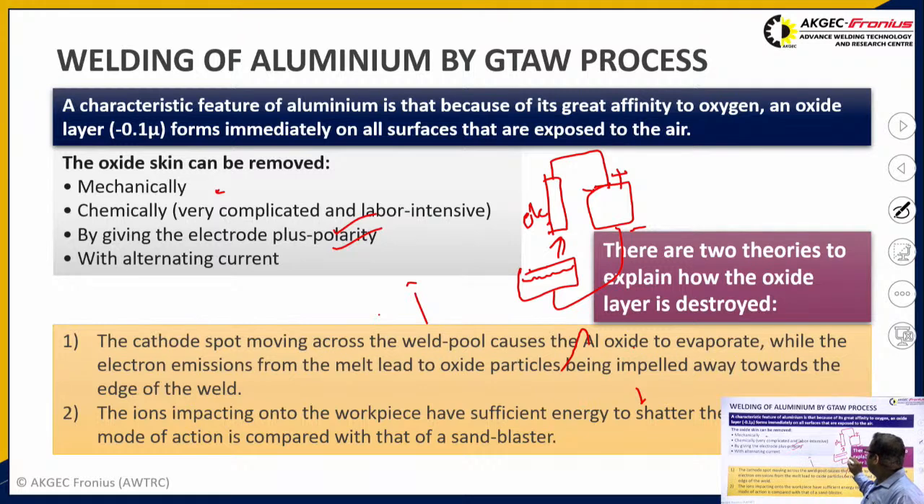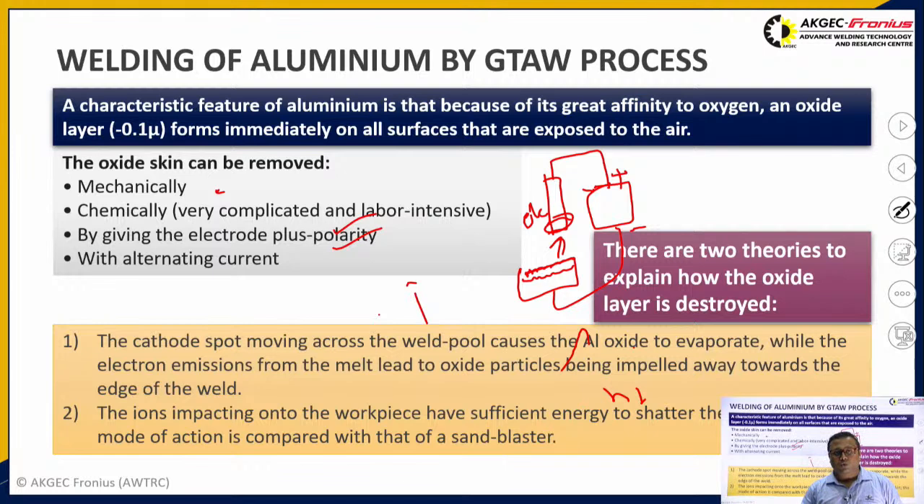When this electron starts moving from the workpiece to the electrode, it breaks the oxide layer present here and goes to the electrode. But as you know, the electron is lightweight, and being lightweight, it can travel at very fast speed. Due to this fast speed, high heat energy is produced, and this tungsten gets heated up, so the life of the tungsten is reduced.